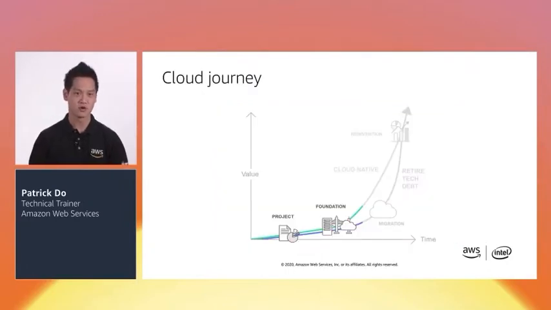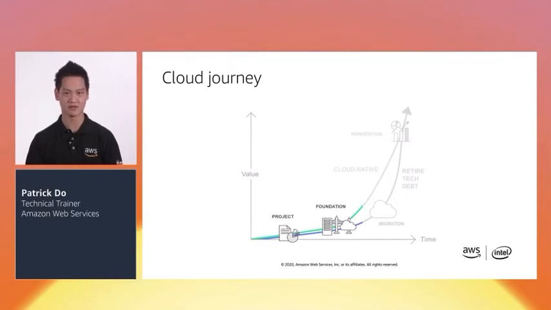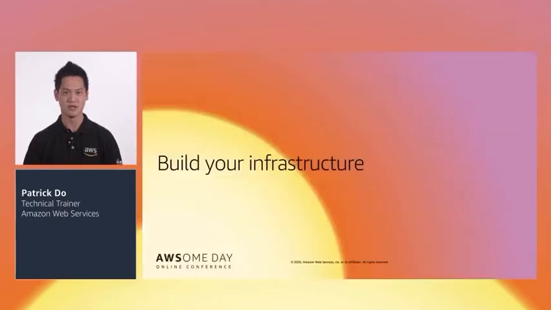Throughout this course, we're going to be exploring what AWS products and services are available to you that might be the right solution for your needs. We'll begin with a project and the foundational tools that are necessary to start your journey. As we continue, we will incorporate products and services that will assist you with your migration. And finally, we will discuss the reinvention of your business needs along with the cloud. To begin your build, let's discuss our featured services that you can use in your infrastructure.